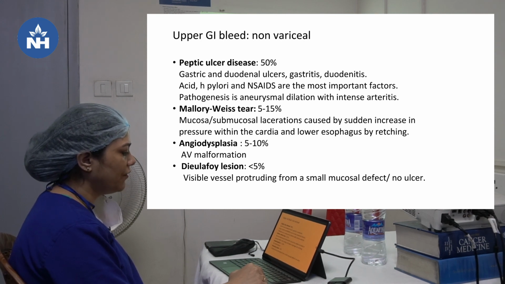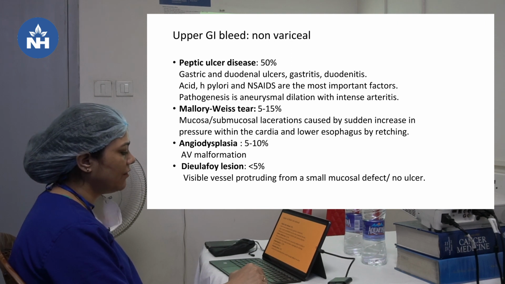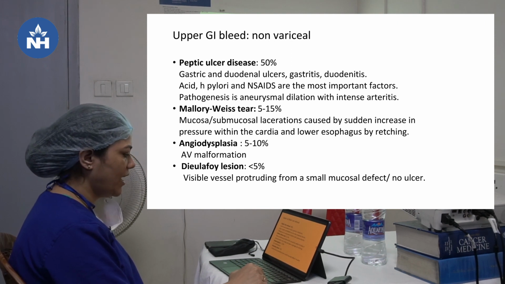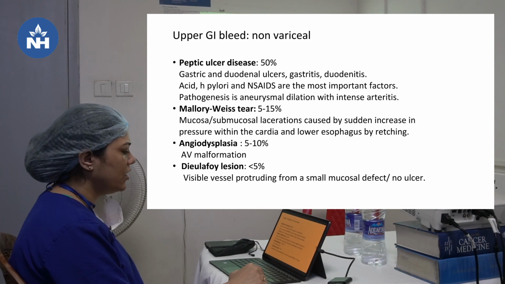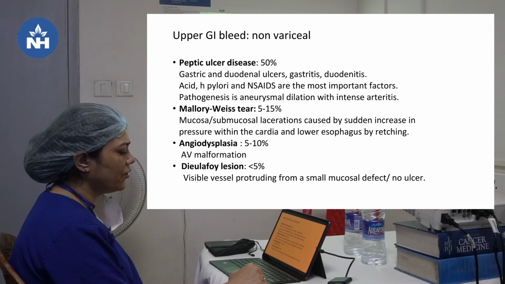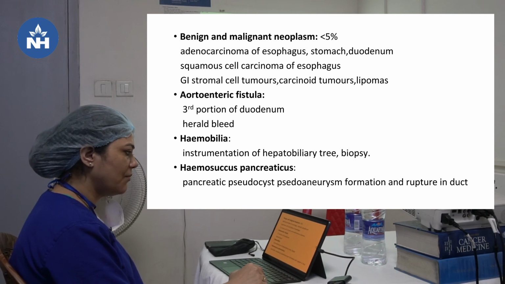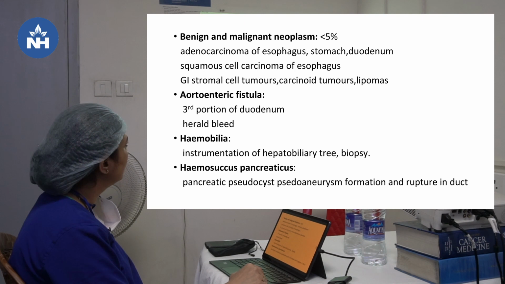Mallory-Weiss tear, 5 to 15%, mucosal and submucosal lacerations caused by a sudden increase in pressure within the cardia and lower esophagus by retching. Angiodysplasia, 5 to 10%, because of AV malformation. Dieulafoy lesion, less than 5%. It is a non-ulcerative lesion with a visible vessel protruding from a small mucosal defect seen on endoscopy. So benign and malignant neoplasms comprise less than 5%.